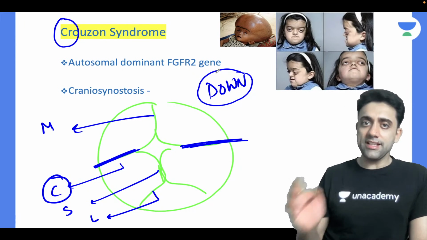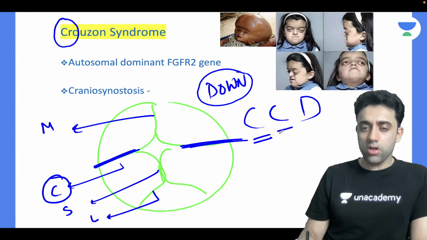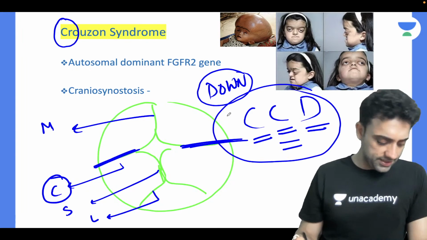सर मुझे याद कैसे रहेगा? CC. ठीक है, again cafe coffee day. In Cruzen syndrome there is coronal suture involved, and in Down syndrome also there is coronal suture involved. Remember, याद रहेगा dear. This was the question.